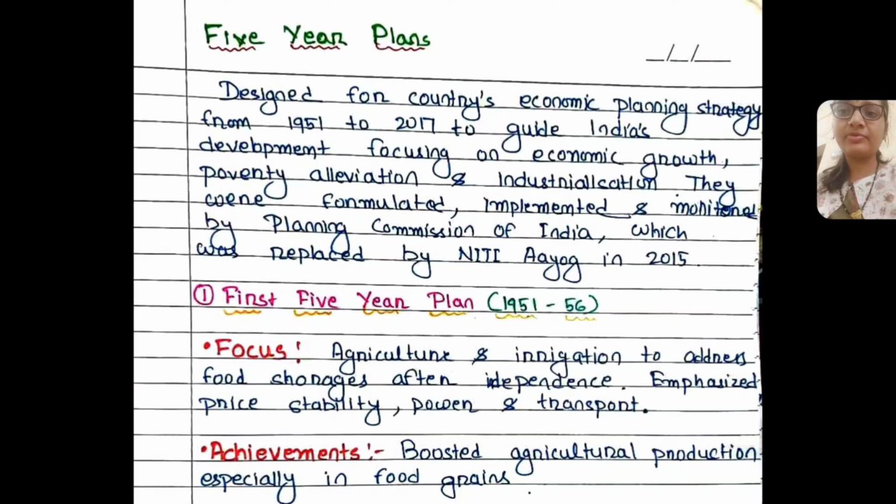First comes the first 5-year plan, which ran from 1951 till 1956, and the focus was on agriculture and irrigation to address the food shortages after the independence. So it emphasized agriculture. Also it emphasized price stability, power and transport after the independence in the country. Its achievement was that it boosted agricultural production, and especially the production of food grains.